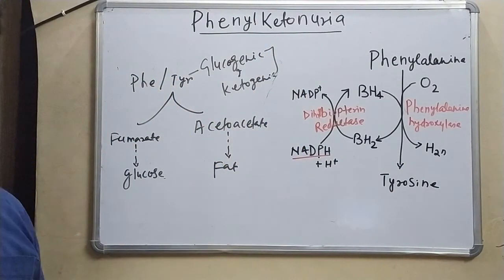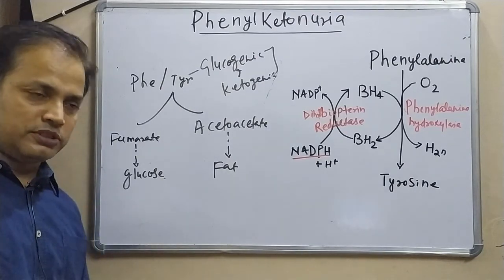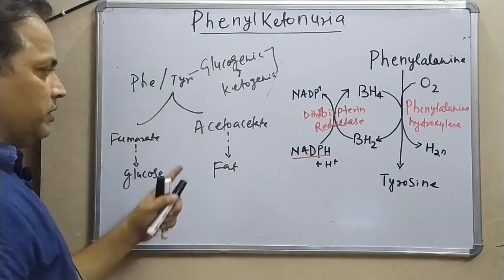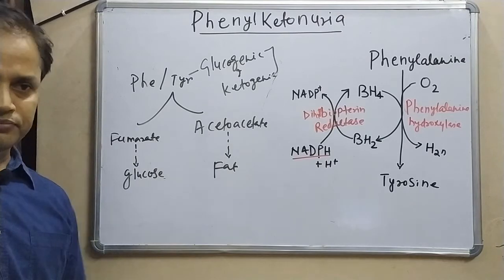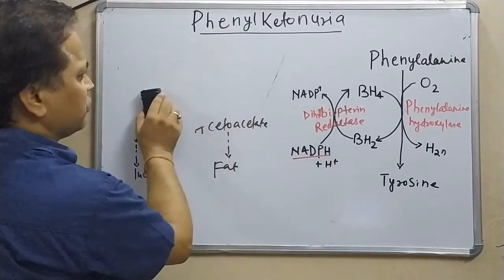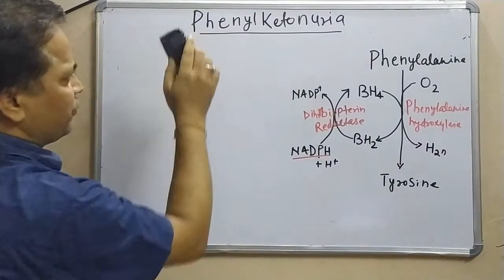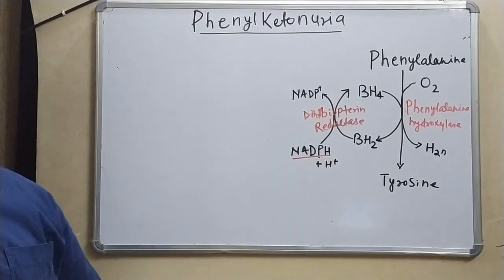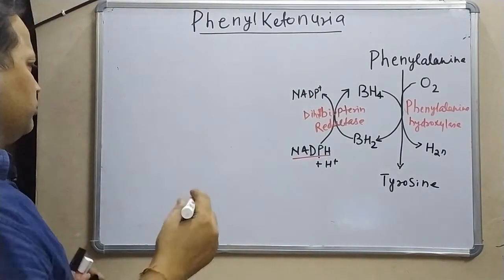We will see further when we talk about the tyrosine metabolic process how this is going to give me acetoacetate and fumarate. Now, what is the use of this tyrosine in our body? What is the use of phenylalanine, ultimately through tyrosine only? How is it going to be utilized?